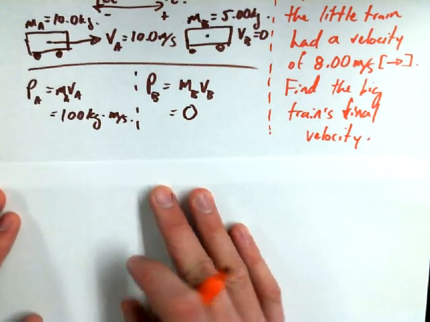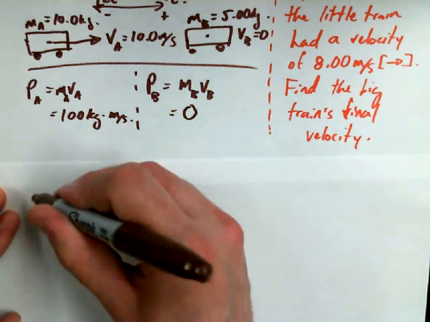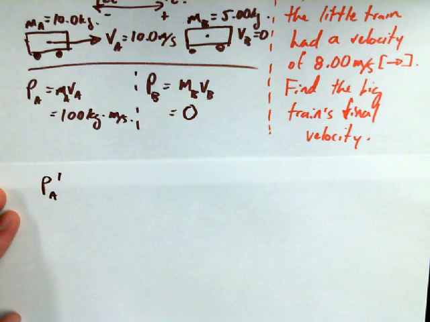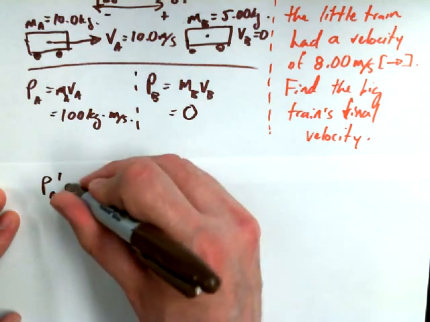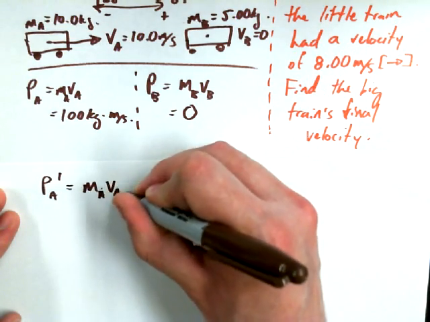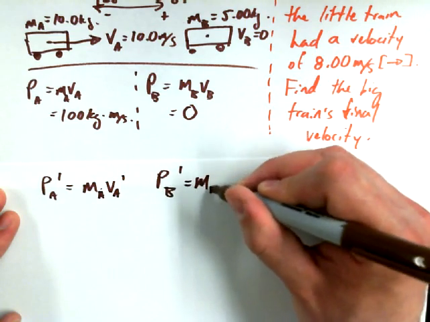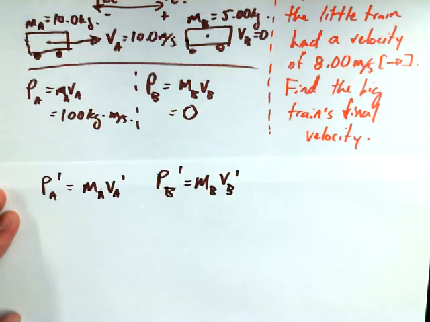Alright, some things that people like to figure out off the bat before we even start. We've already got PA and PB. I'd like to find PA primed, prime indicating that it happens afterwards, which is going to be MA VA primed. And I'd like to find PB primed, MB VB primed. Okay? So the velocities are primed and the momentums are primed. You don't have to prime the mass because the mass stays the same.